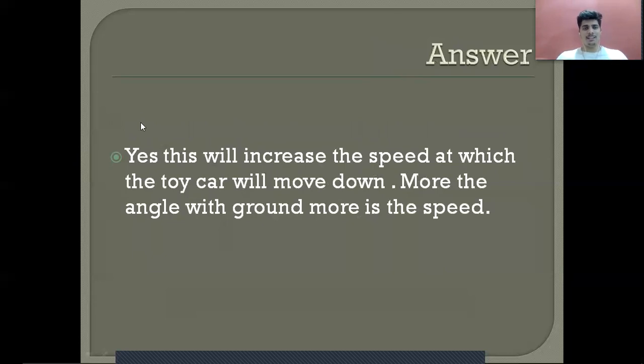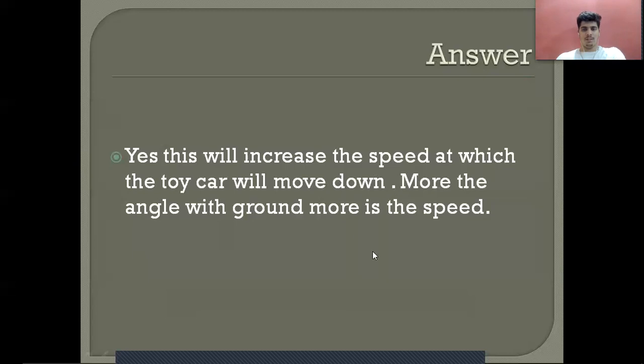So here's the answer. Yes, it will increase the speed at which the toy car will move down. More angle with the ground means more speed, directly proportional. So as the angle increases, the speed of the object, or in this particular case the car, will increase.